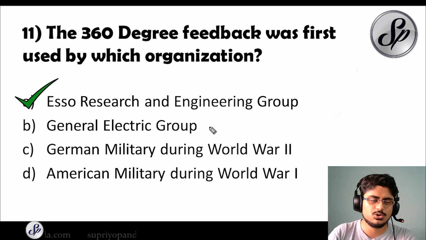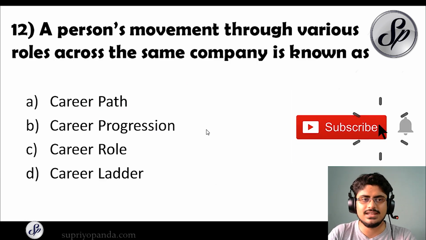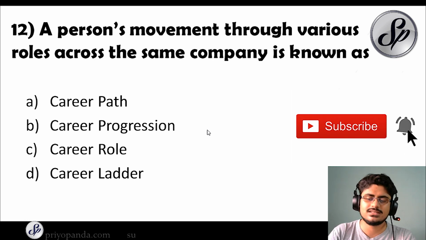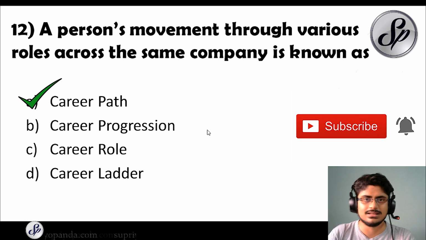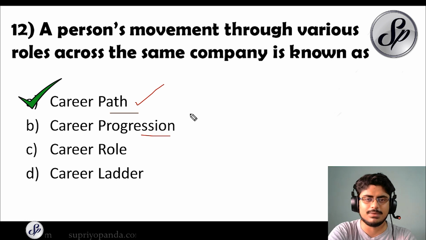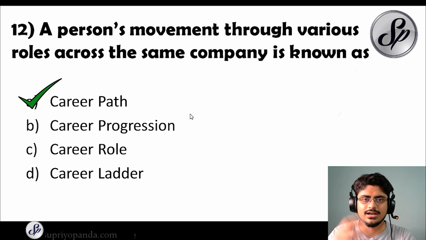So let us move to question number 12. A person's movement through various roles across the same company is known as what? So the answer, it is known as career path. Make sure that you do not get confused, because these things, career path, career progression, role, ladder, are all very similar. But for this question, the answer is career path, because that is how you are moving through the various roles when you are going up in the company.